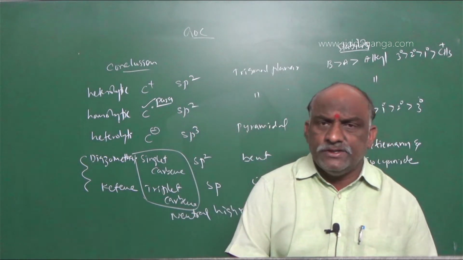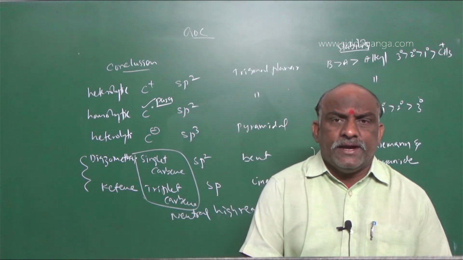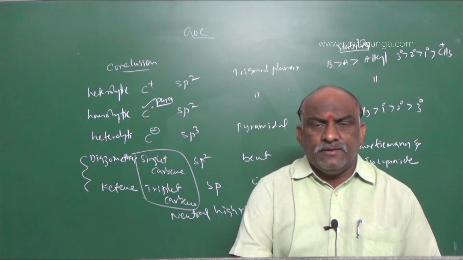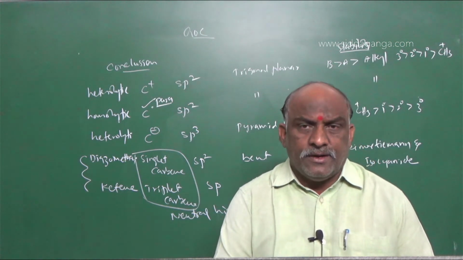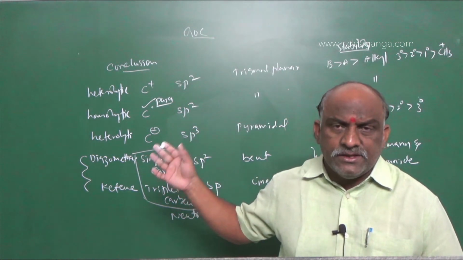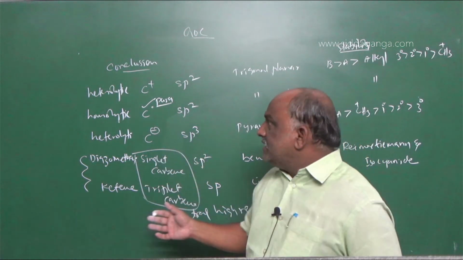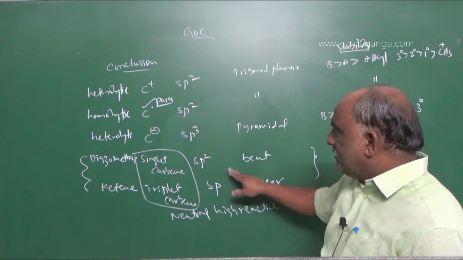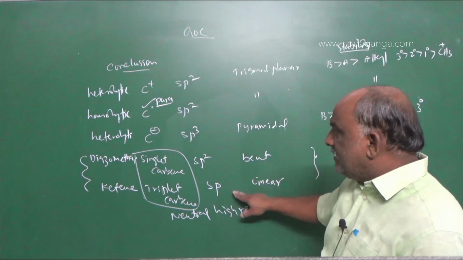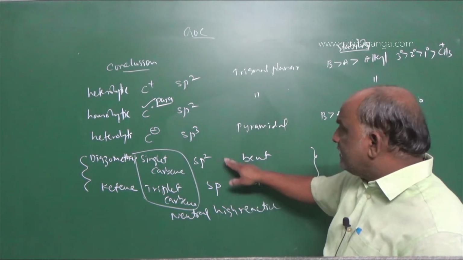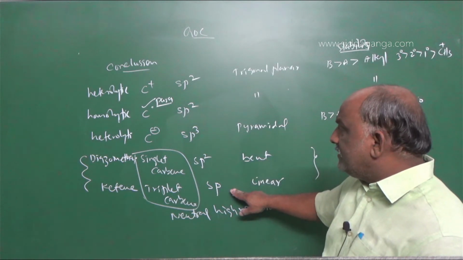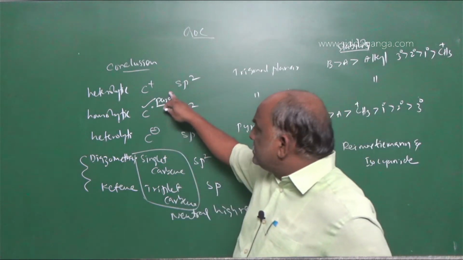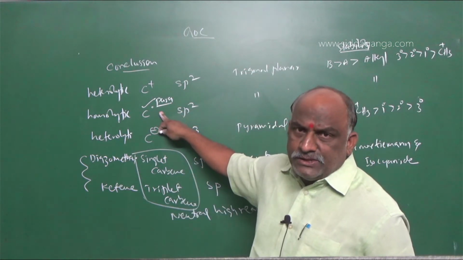So simply go with these intermediates: carbocation, carbanion, carbon free radical, primary carbene, singlet carbene, triplet carbene, their hybridizations, shapes of the molecules, and bond angles: 120 degrees, 120 degrees, less than 109 degrees, 103 degrees, and 180 degrees. These two are neutral species, and this is also neutral but a paramagnetic species. There is no charge.